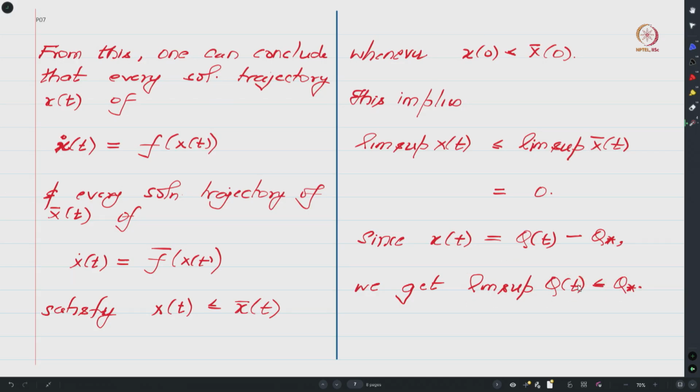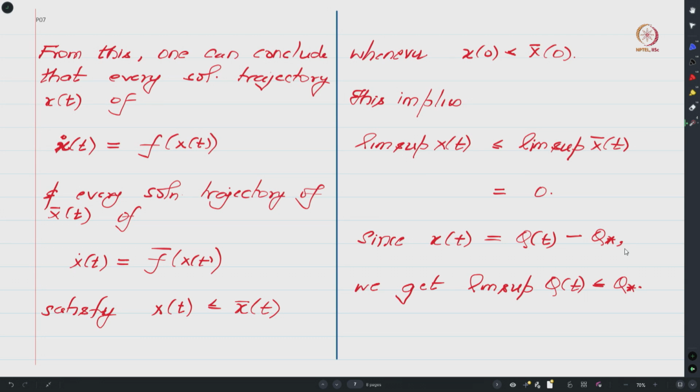So let me just summarize what we have managed to do. On the one hand, we showed that every solution trajectory of this ODE goes to the origin, and every solution trajectory of this is upper bounded by a suitable solution trajectory of this, and from this we managed to conclude this, and hence one can make use of the fact that x of t is q of t minus q star, where q of t is the suitable solution trajectory of the limiting ODE associated with your q learning algorithm.